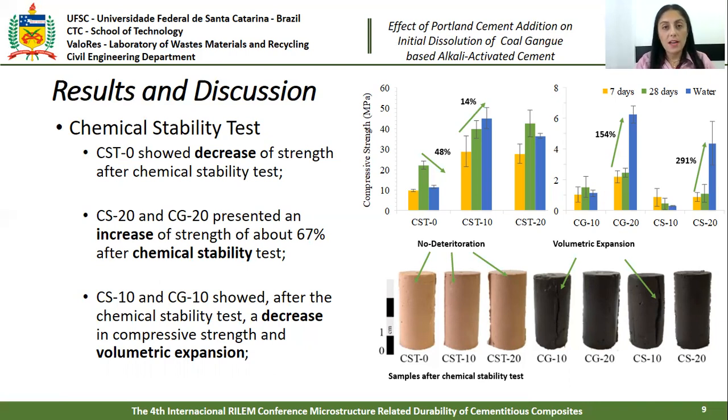However, CS10 and CG10 showed, after the chemical stability test, a decrease in compressive strength and a volumetric expansion. This behavior can be related to the oxidation of sulfides, such as pyrite.